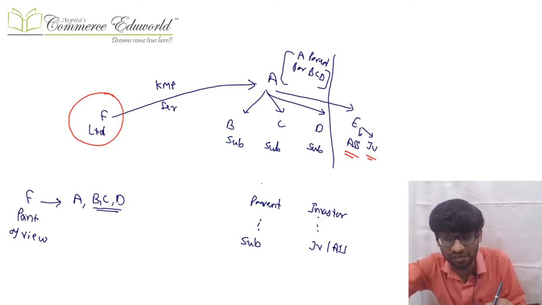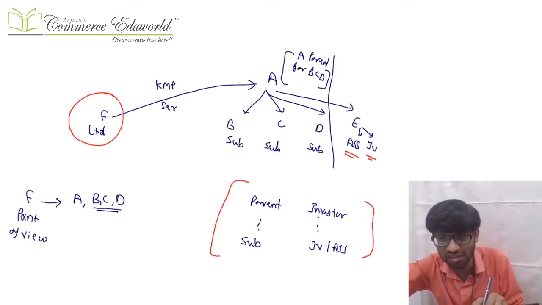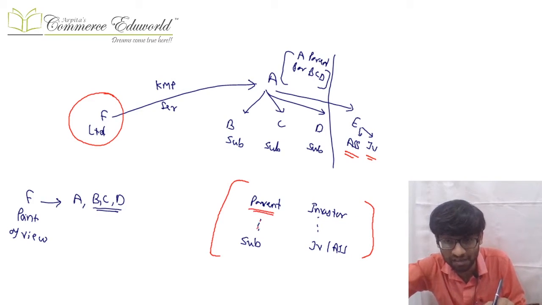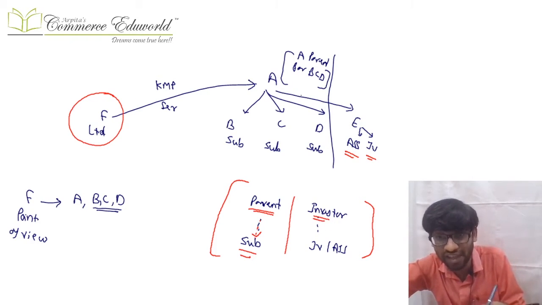Clear? Then I told you that you need to understand certain nomenclature. When there's a parent, the parent has investment in subsidiaries. Parent and subsidiary, those words are used together. When there's an associate or joint venture, we say the investor has invested in the associate. So when I talk of A and B, I say A is a parent, B is a subsidiary. But when I talk of A and E, A becomes the investor, E becomes the associate or joint venture. This is how they are named also.